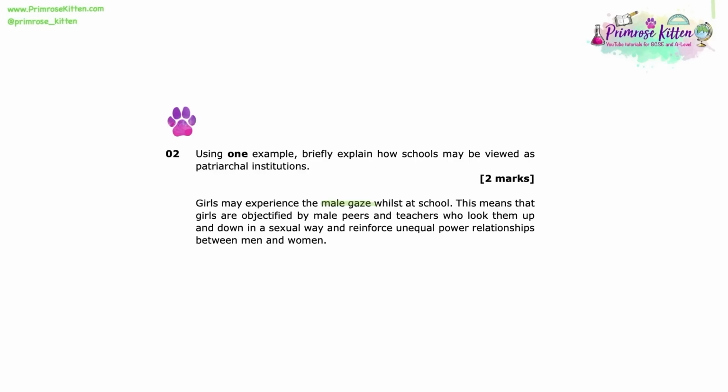just to remind you, is that theory put forward by Mac an Ghaill, arguing the way male pupils and teachers look girls up and down is a way to view them as sexual objects, making judgments about their appearance and reinforcing male-dominant identities. The 2 sentences easily give us 2 out of 2.